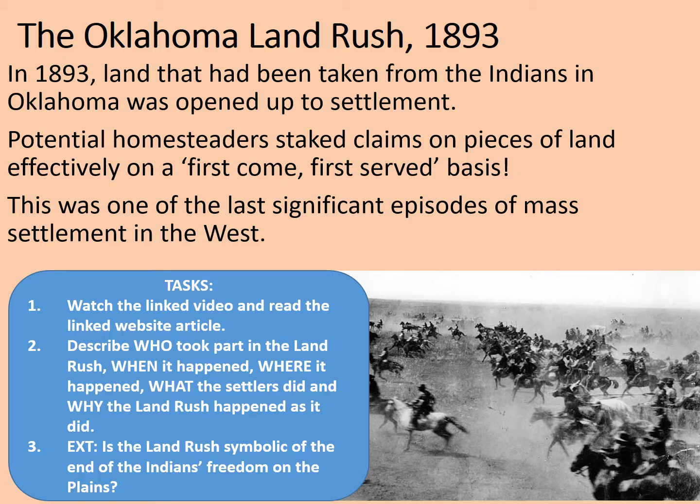But as you probably saw in the video, some people had illegally slipped through the army pickets overnight and had already snuck out and taken the very best choice bits of land. So not everyone was a winner from this. When did it happen? Well, it happened in 1893, as we've seen. Where did it happen? It happened in the Oklahoma Territory, which was formerly Indian Territory.